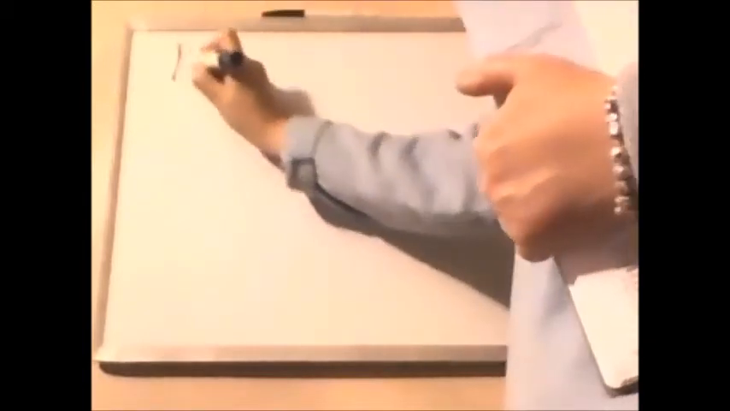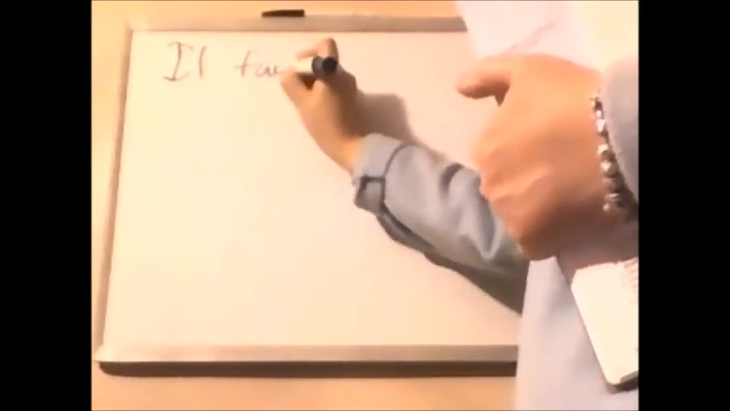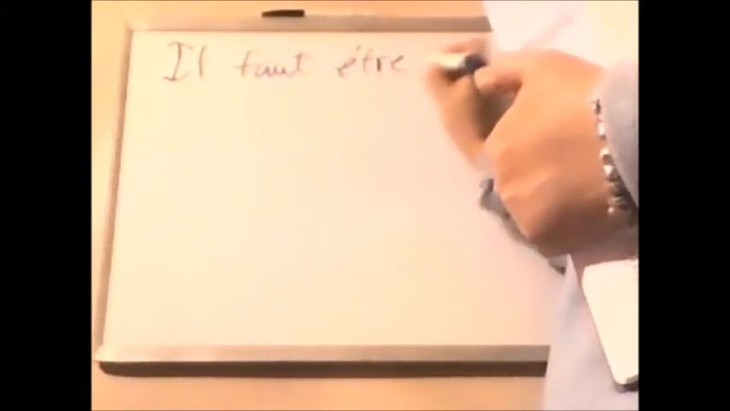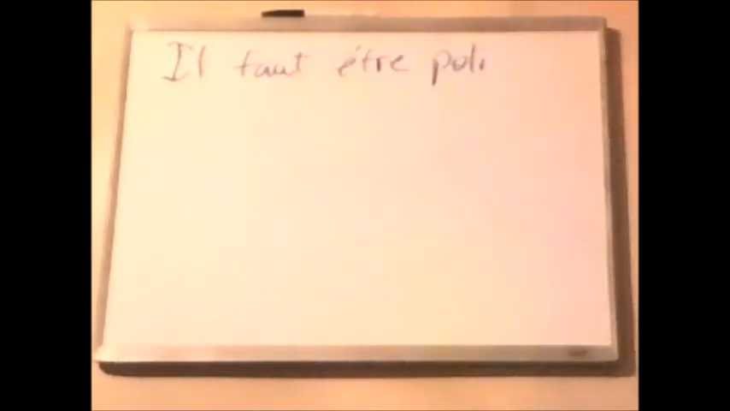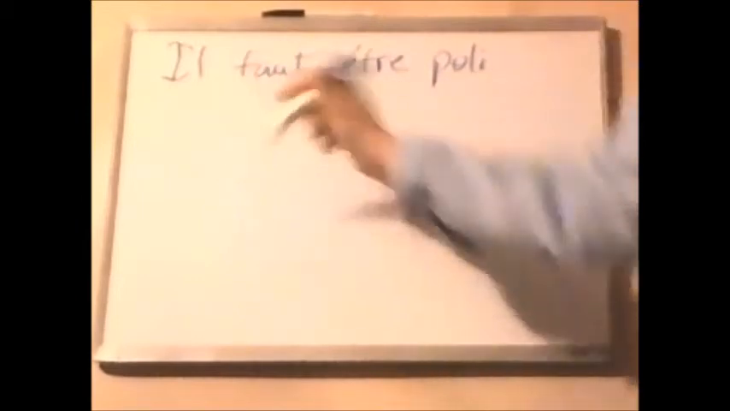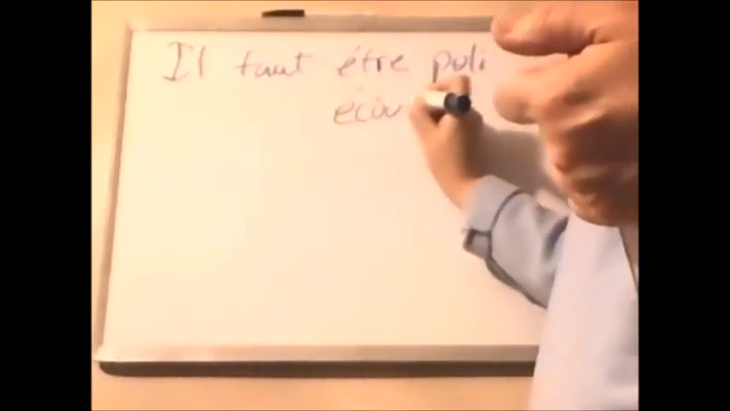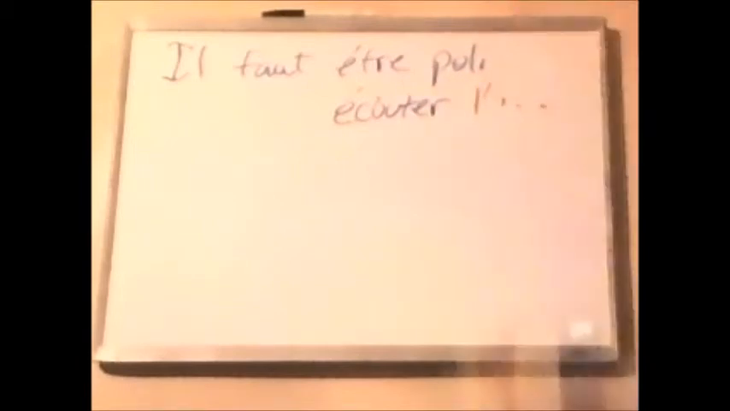Okay, let's look at these. Numéro 1, être poli. Should you be polite? Oui, il faut être poli, right? Il faut être poli. It is necessary to be polite. Numéro 2, écoutez l'institutrice. Should a little kid listen to the teacher? Oui, probablement. Il faut écouter l'institutrice. Il faut écouter l'institutrice. You must listen to the teacher.